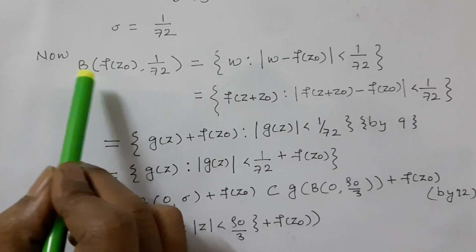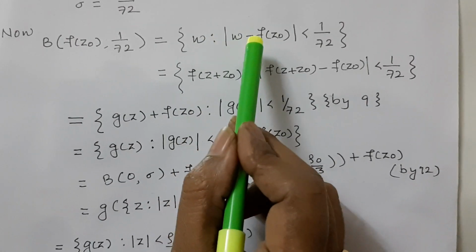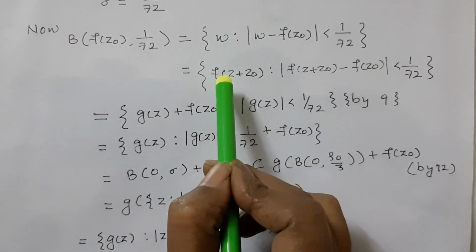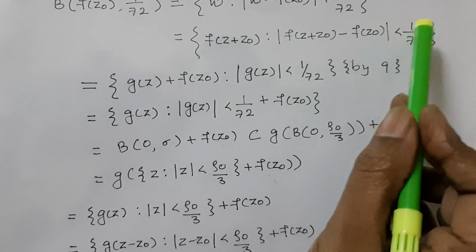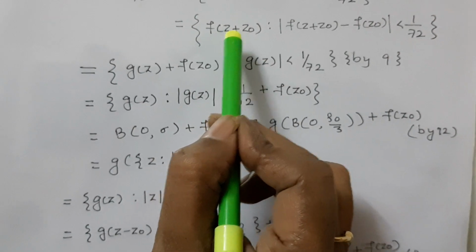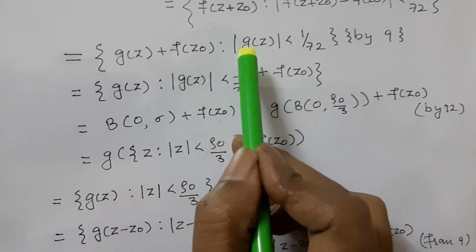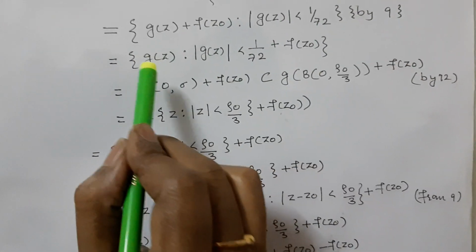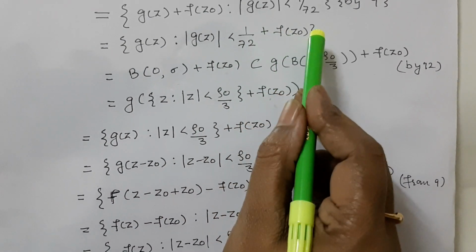Now, B of f of z0, 1 by 72 is equal to w such that mod of w minus f of z0 is less than 1 by 72. Here w is equal to f of z plus z0, and that value is less than 1 by 72. Here f of z plus z0 is equal to g(z) plus f of z0 such that mod of g(z) is less than 1 by 72. Here we see equation 9. So g of z is less than 1 by 72 plus f of z0.